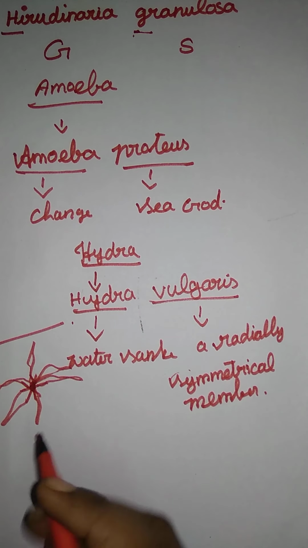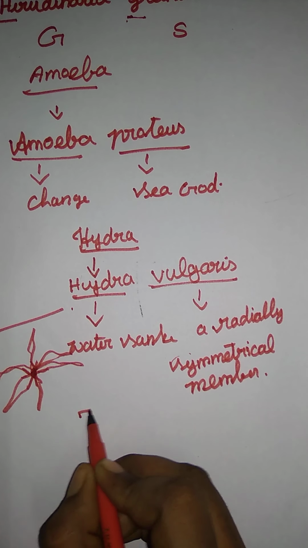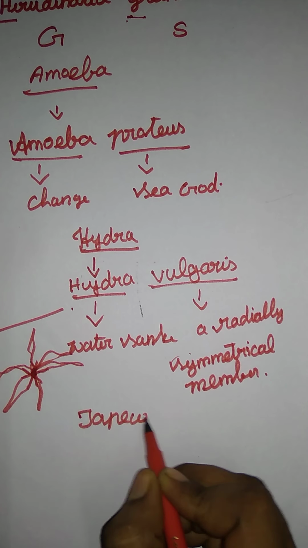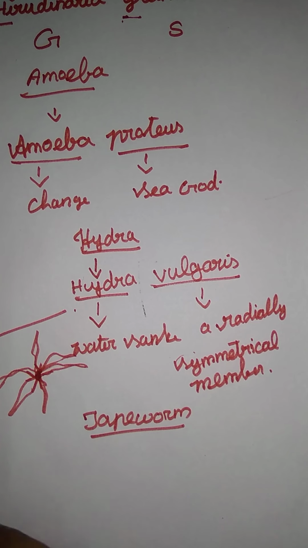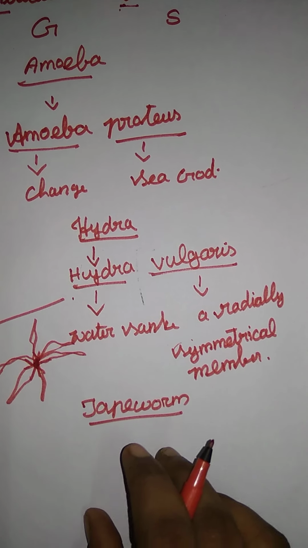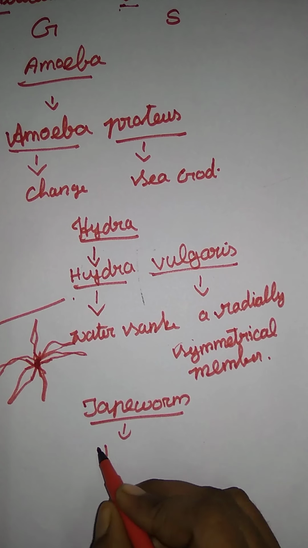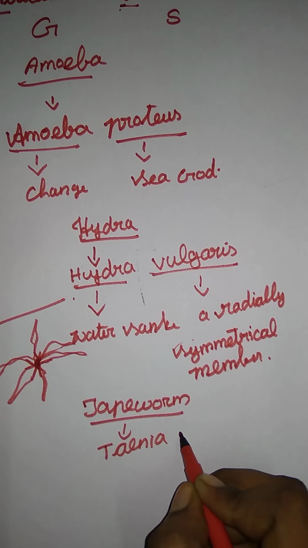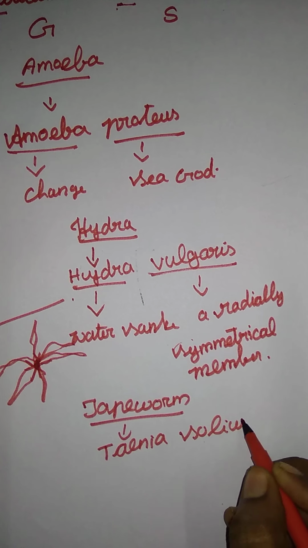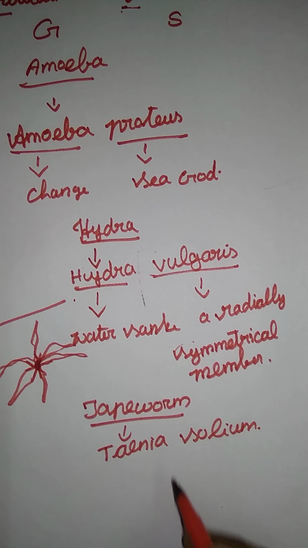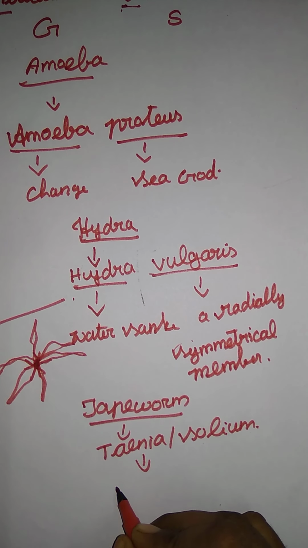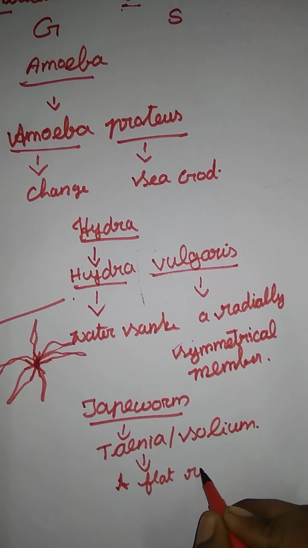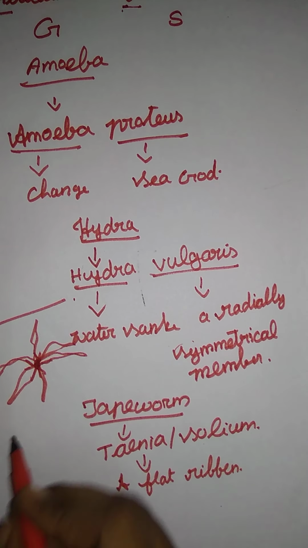Okay, and next one, third one, they have given a tapeworm. Here a tapeworm, which is the name of Taenia solium. What is the binomial name for that? Taenia solium. Okay, here Taenia solium, Taenia means a flat ribbon-like structure of the body.